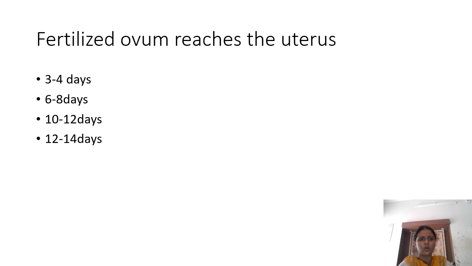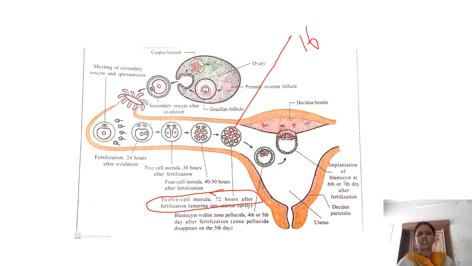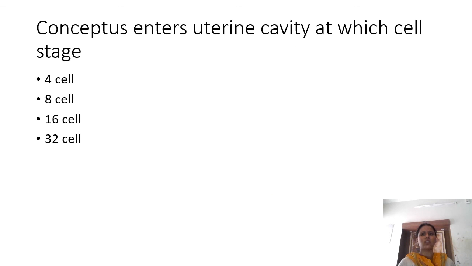Okay, so fertilized ovum reaches the uterus in 3 to 4 days. You have to have a pictorial memory for this. In 72 hours, the morula reaches the uterine cavity. Morula is usually said to be a 16 cell stage. So the advanced morula stage, conceptus enters uterine cavity at which cell stage? It is the advanced morula stage.